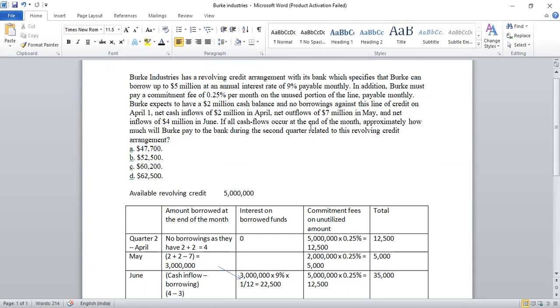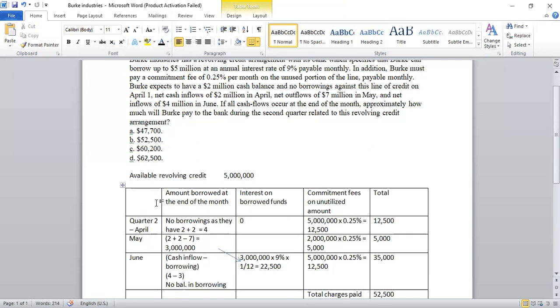If all cash flows occur at the end of the month, approximately how much will Burke pay to the bank during the second quarter related to this revolving credit arrangement? So we see that as of now, the credit facility is 5 million. After that, we have these 3 months during the second quarter, that is April, May, and June. So now the question is about what are the charges which Burke will be paying to the bank on borrowings? What are the charges on not availing the credit facility? All of them together we have to look into.